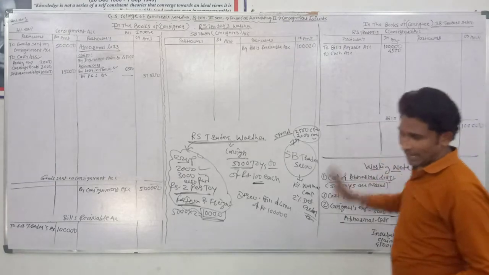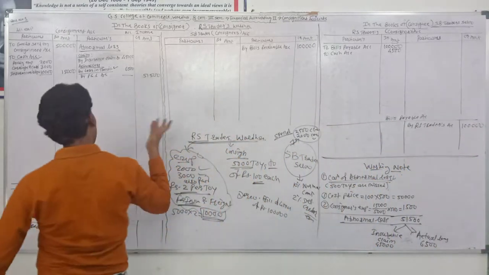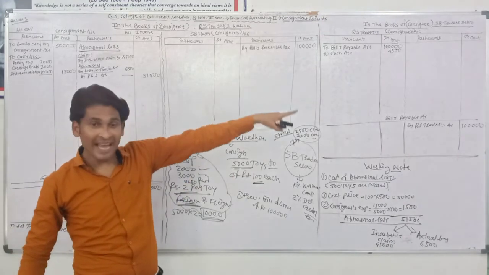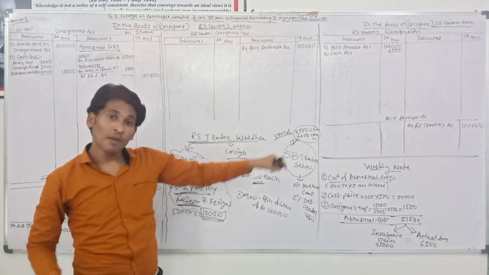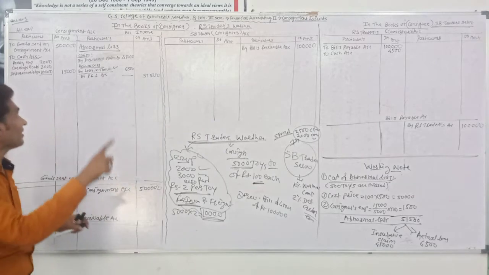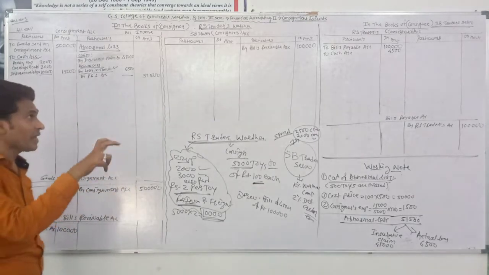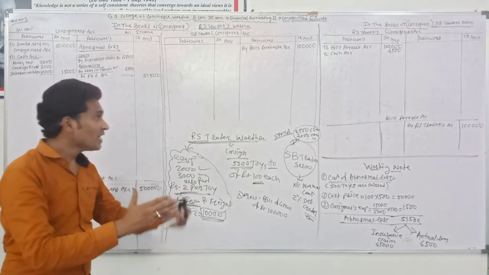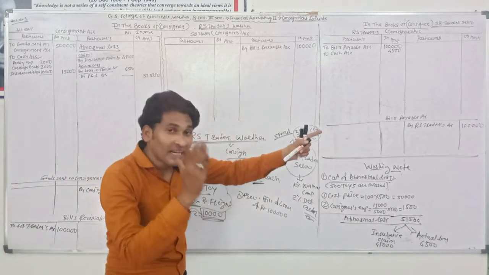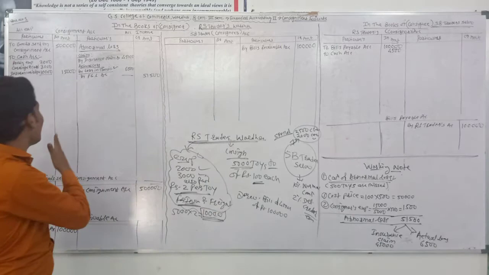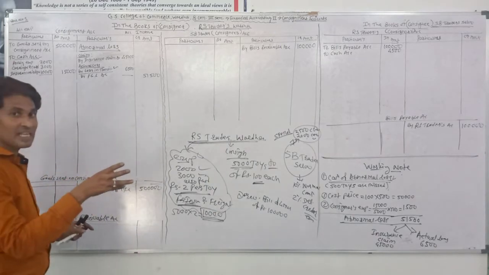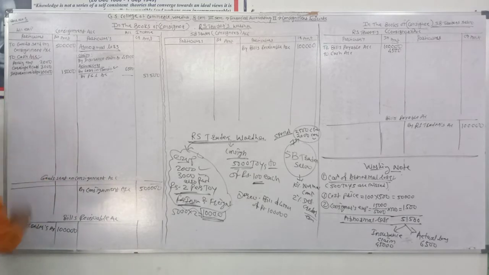RS Traders also passes the journal entry of this transaction. Although the expenses were paid by the consignee, SB Traders, the consignor keeps the record in its books, because these expenses are related to the consignment. These expenses were paid for the consignment, and all the consignment expenses are recorded on the debit side of the consignment account.